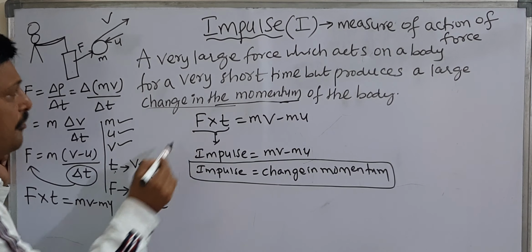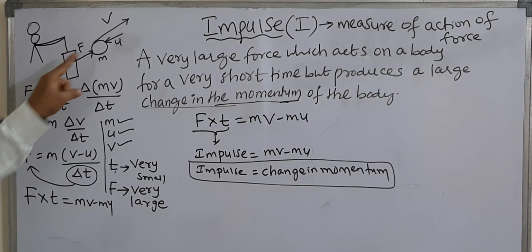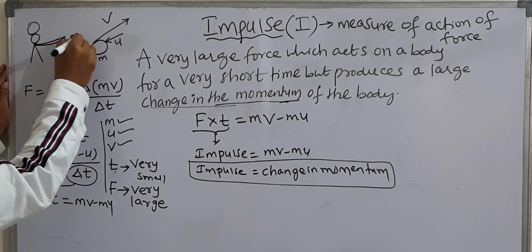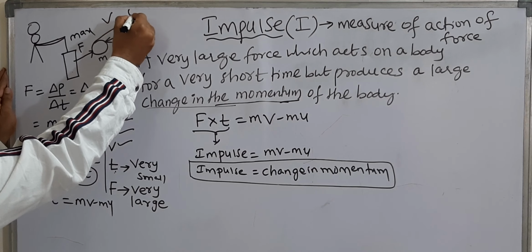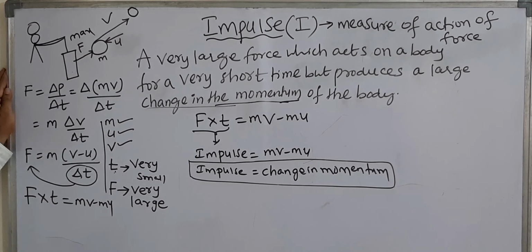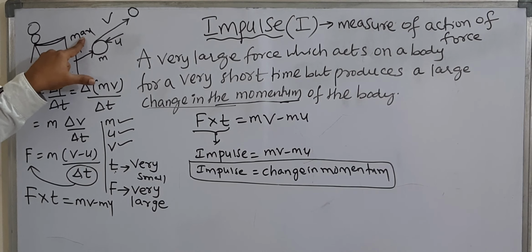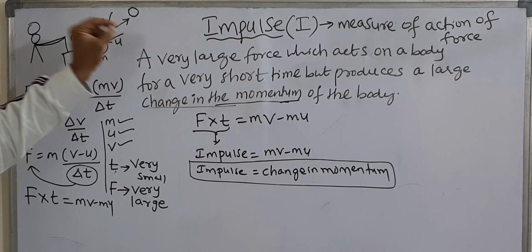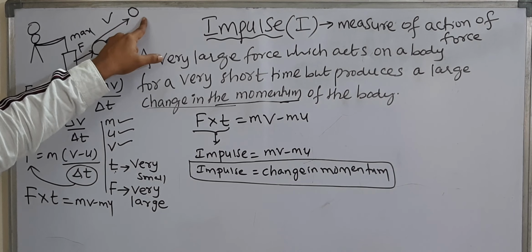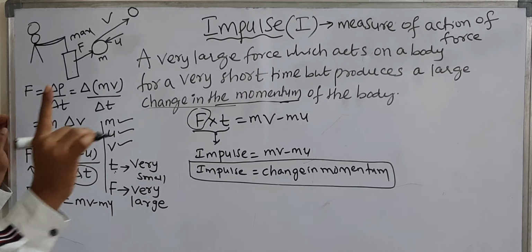And see here the force acting on the ball. Initially the force acting on the ball is maximum. After a time the force on the ball decreases and finally becomes zero. That means force is not a constant quantity.